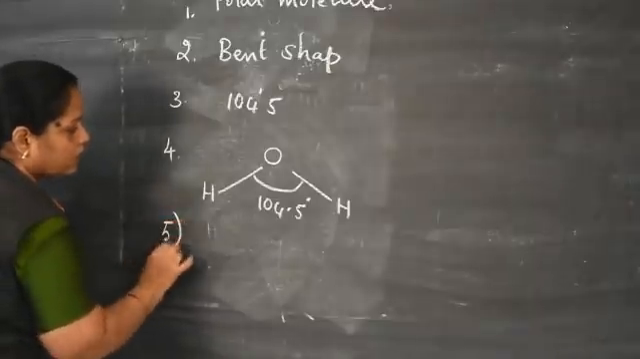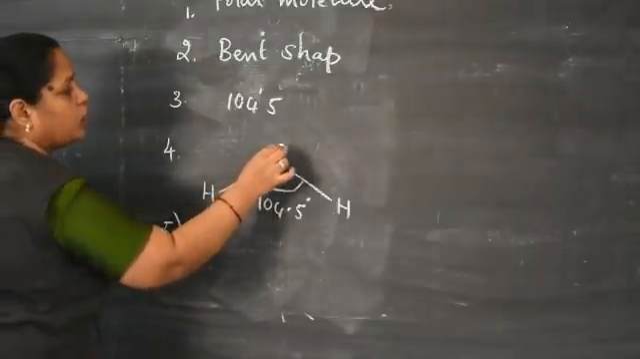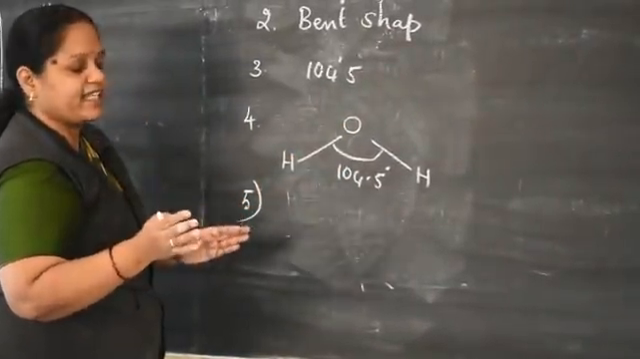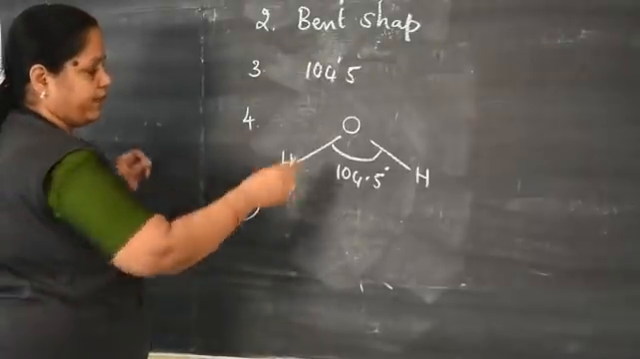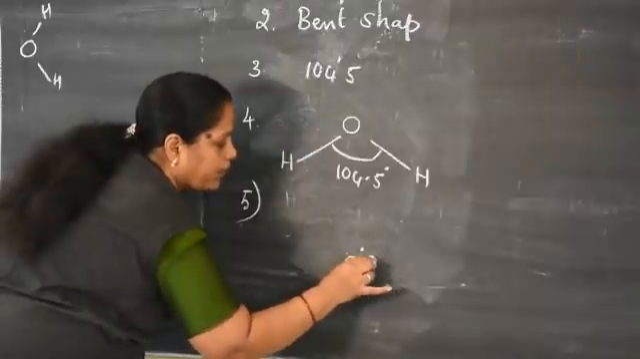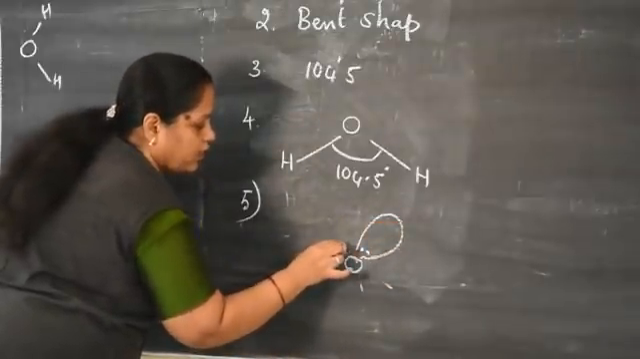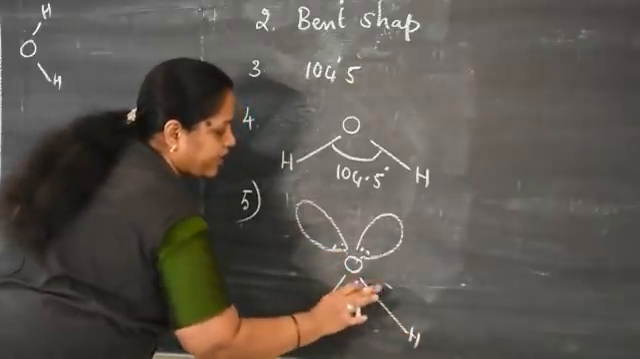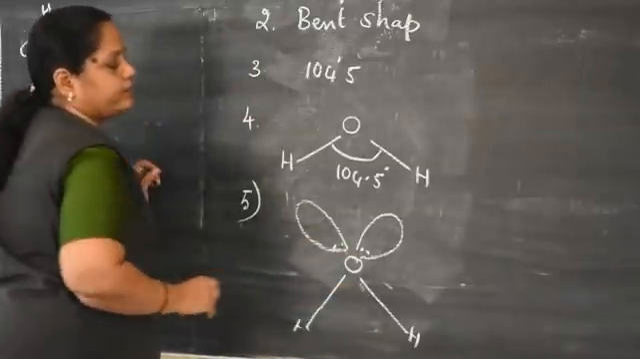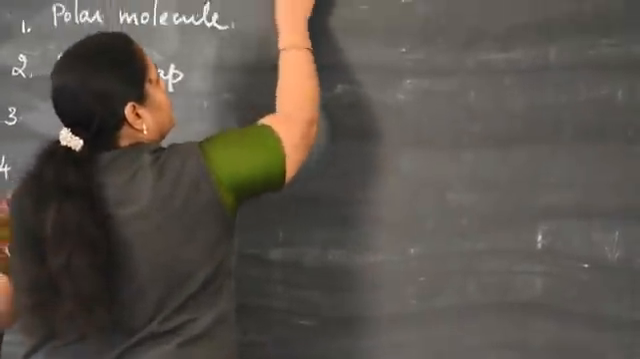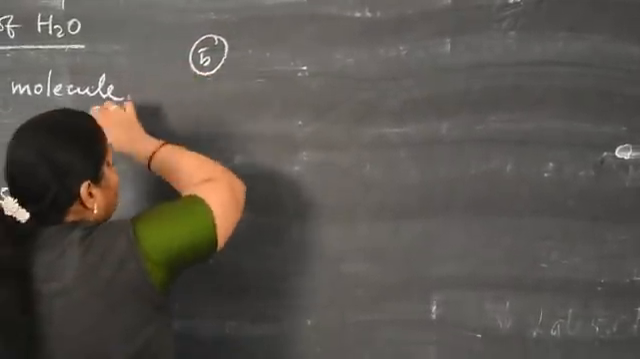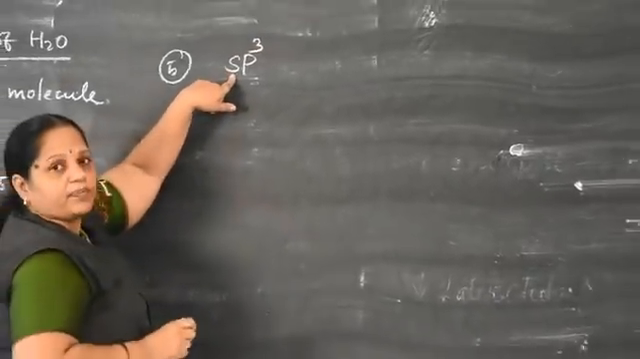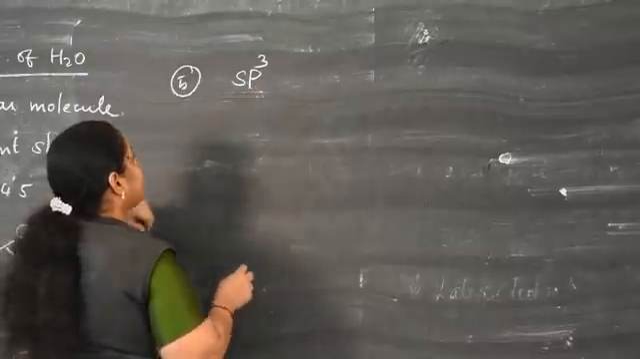It consists of two lone pairs on the oxygen atom. That's why, in the solid state, it exists in the form of a tetrahedral shape along with two lone pairs on the oxygen atom. Oxygen in the water molecule exists in the sp3 hybridization state. Tetrahedral shape means it exists in the sp3 hybridization state.